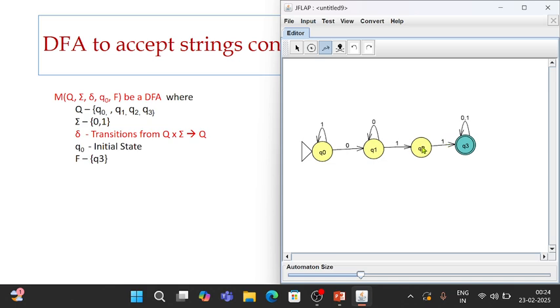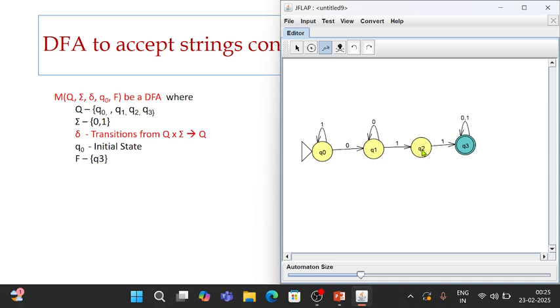Now in Q2, if it reads a 0, then the sequence is disturbed. That is 0, 1, 1 should be the substring. But here if it reads a 0, then the substring read would become 0, 1, 0. In such case, the automata should ensure that it reads 011 as substring again.